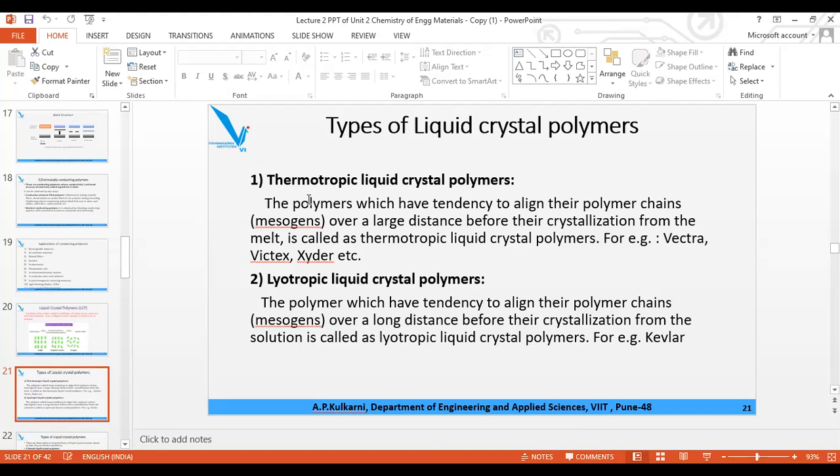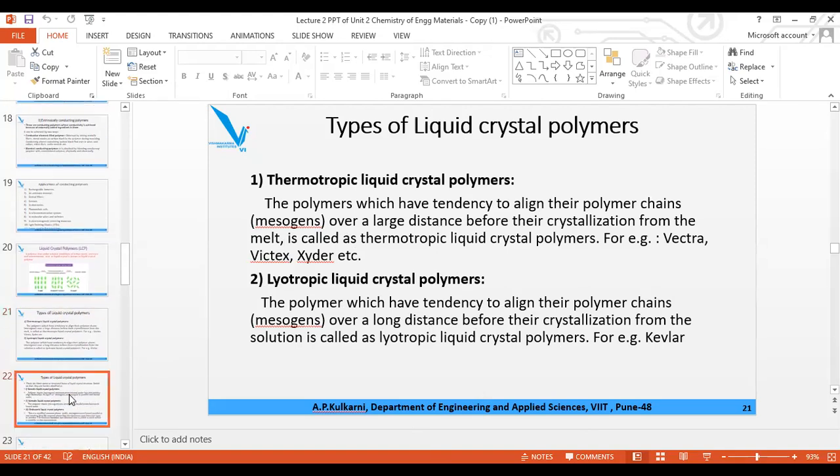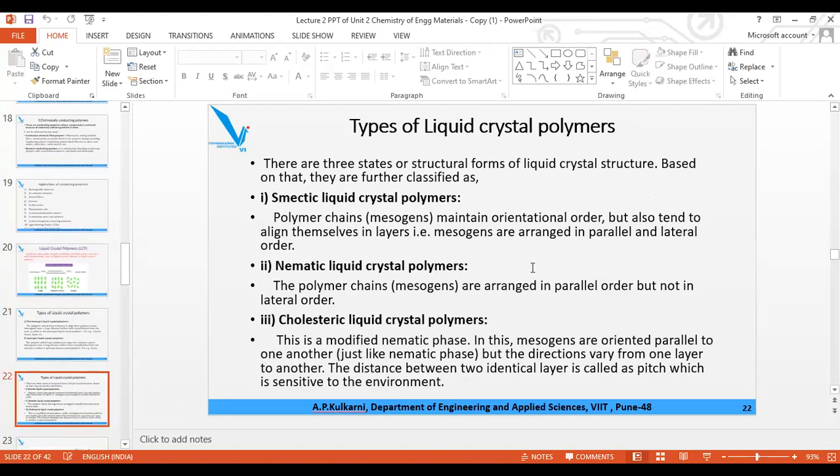So we have two types. Either the polymeric chains of the liquid crystal polymer are formed during the crystallization, that is, during the melting of the constituent particles, and then it is called thermotropic. And if the chains are formed after the solution is formed, then it is called the lyotropic liquid crystal polymer. So these are the types of liquid crystal polymer.